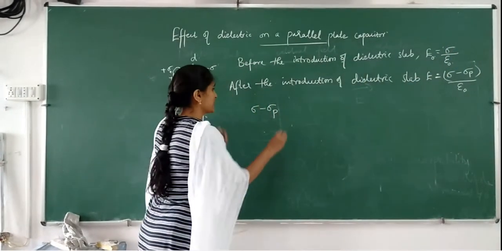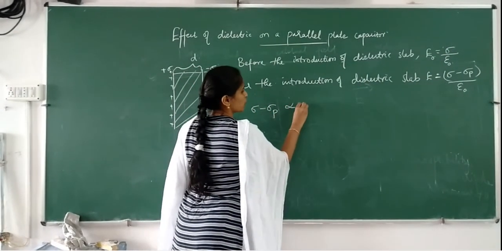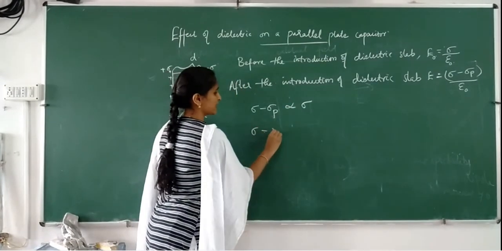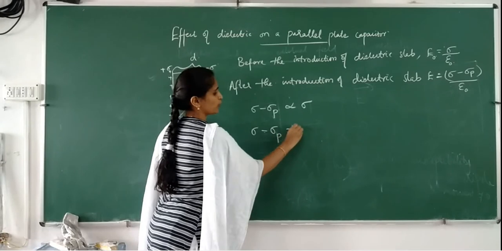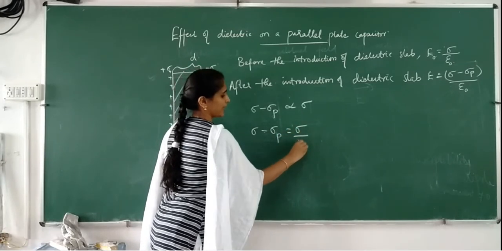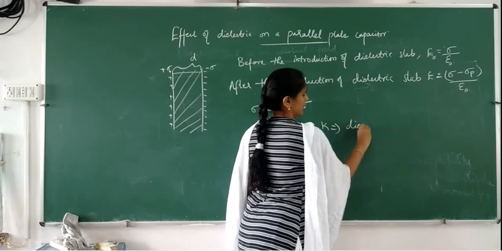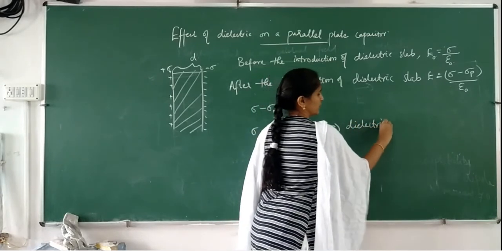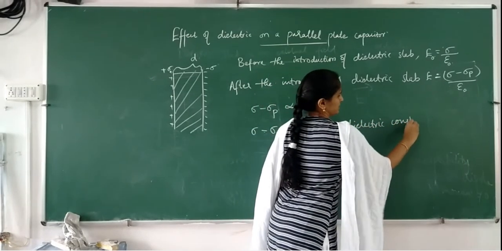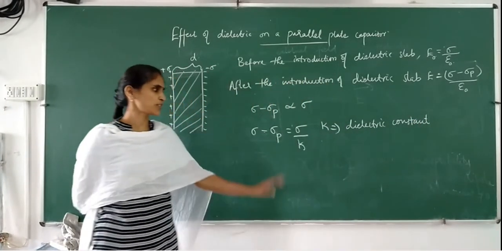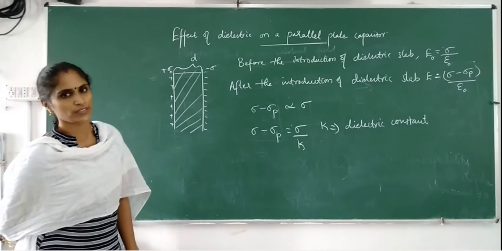So we can write sigma minus sigma p is proportional to sigma, or sigma minus sigma p is equal to sigma by K, where K is the constant of proportionality, the dielectric constant of the dielectric.